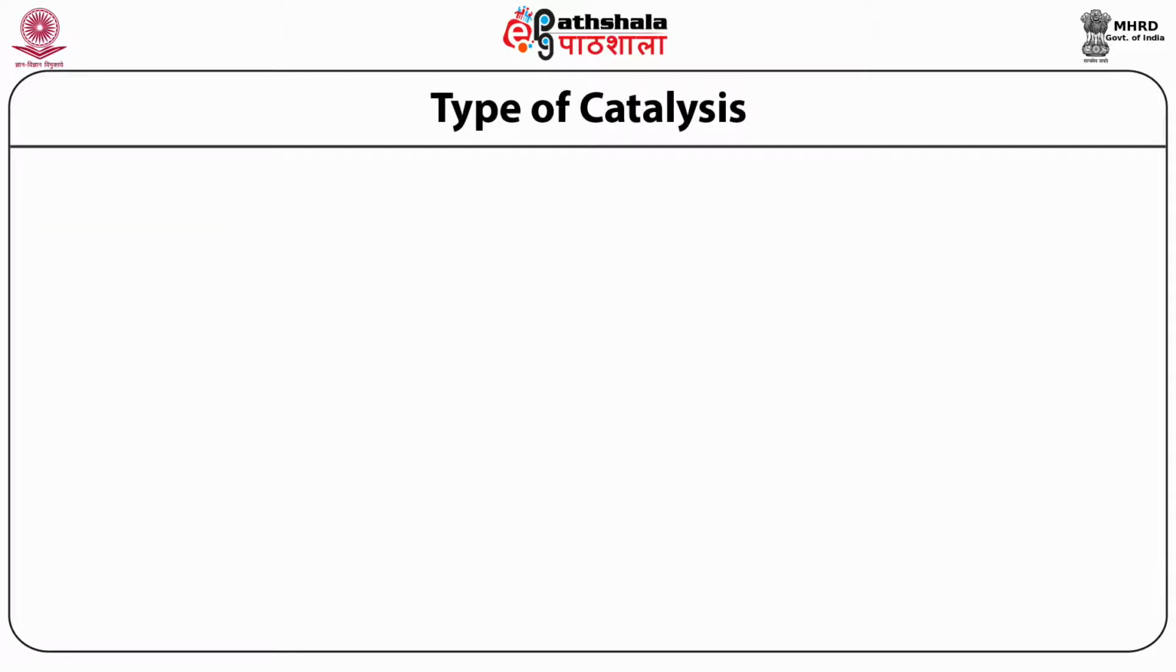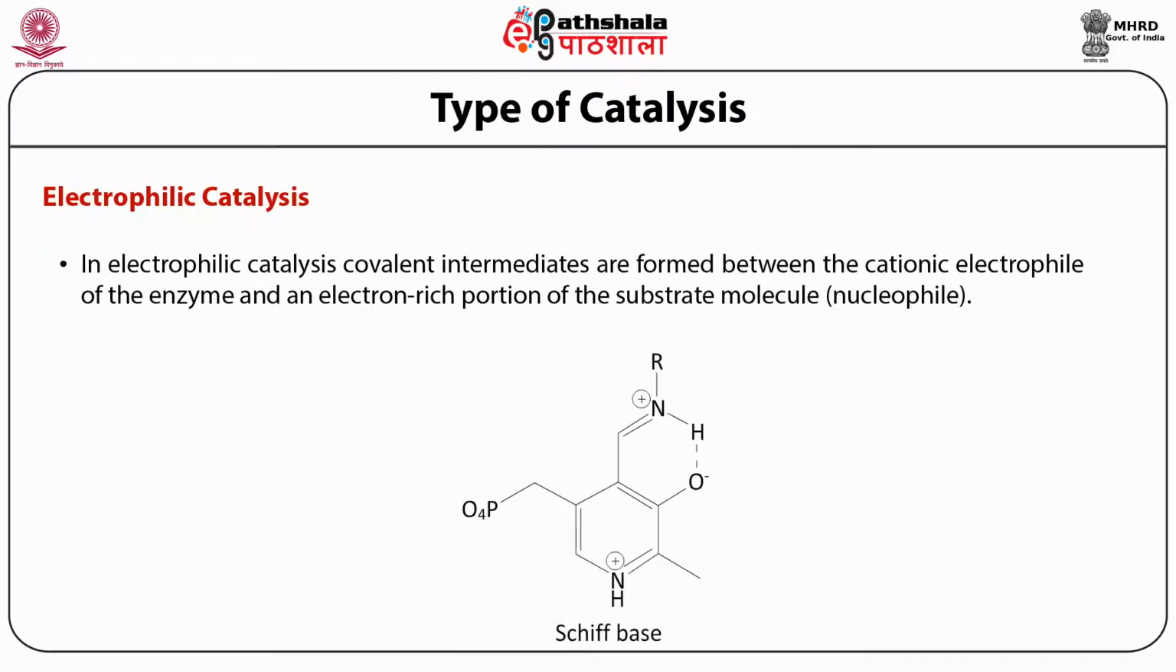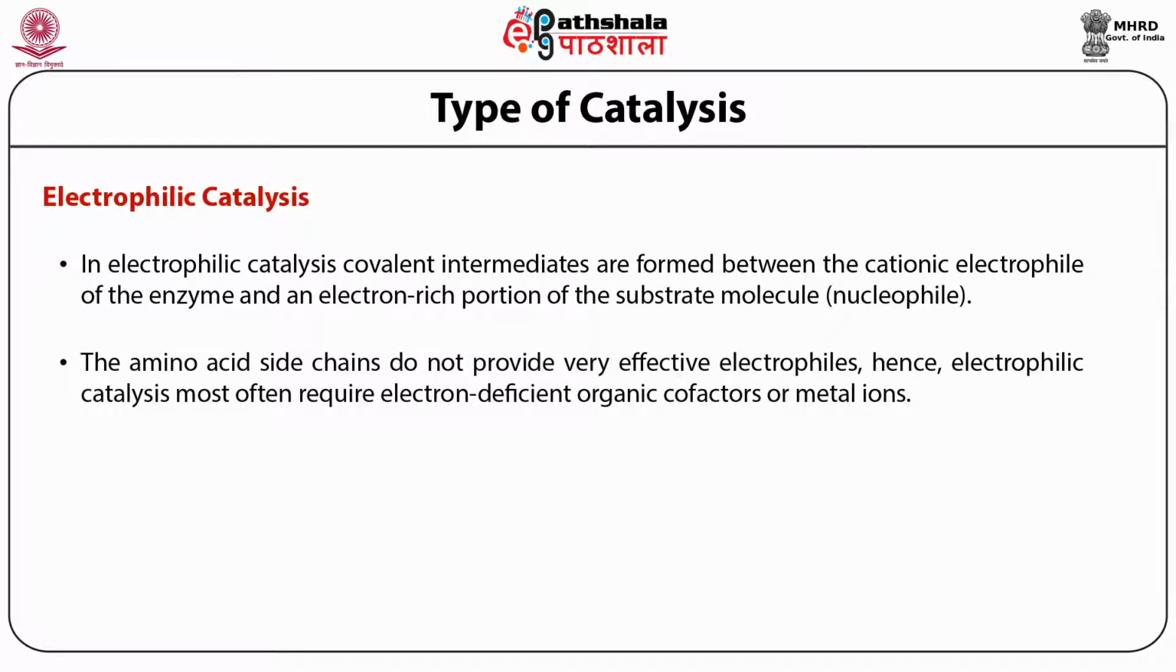The second class of covalent catalysis is electrophilic covalent catalysis. In electrophilic catalysis, covalent intermediates are formed between cationic electrophiles of the enzyme, such as the epsilon amino group of lysine, and the electron-rich portion of the substrate molecule, which behaves like a nucleophile. Amino acid side chains are not very effective electrophiles. Therefore, electrophilic catalysis requires electron-deficient organic cofactors or metal ions.